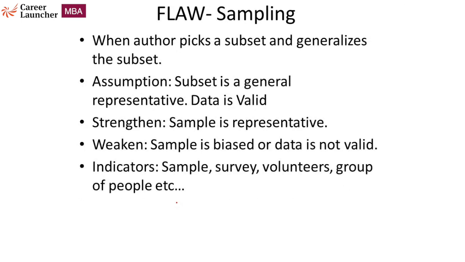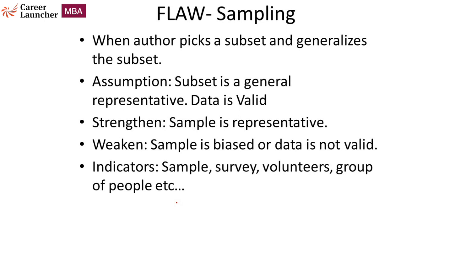Next, we have a sample flaw, another very common type of argument that you'll find on these questions. So sample and survey is basically when the author picks up a subset out of the general population, and we simply assume that the subset is a general representative. That subset represents everyone. So for example, we are conducting a study on a subset of the population, and whatever results we get, we generalize those results for everyone. So therefore, we are assuming that the subset represents everyone.